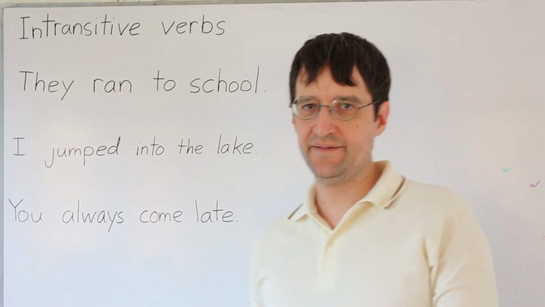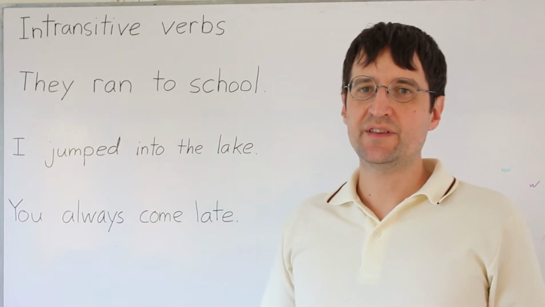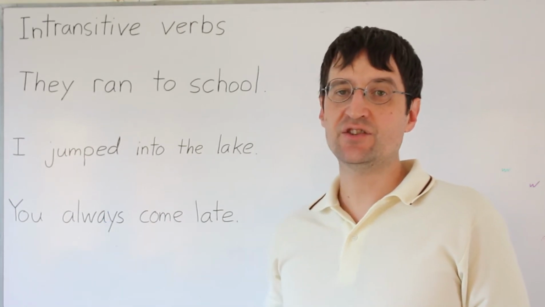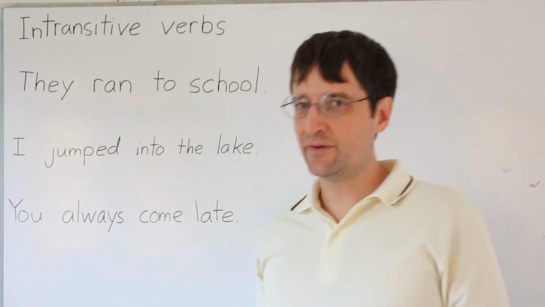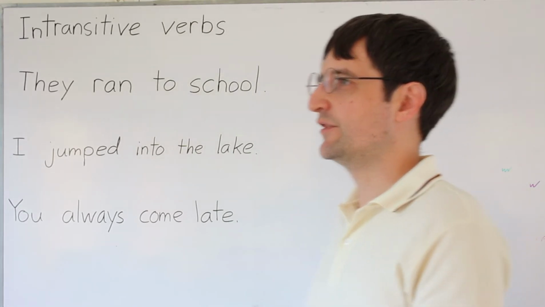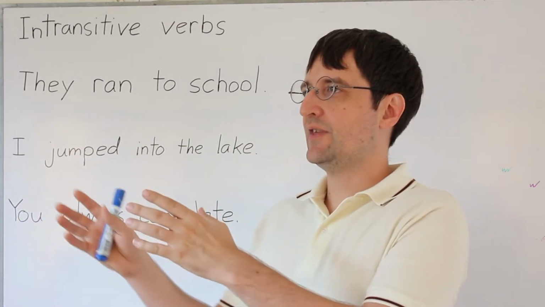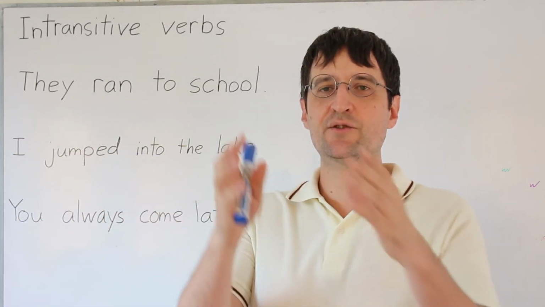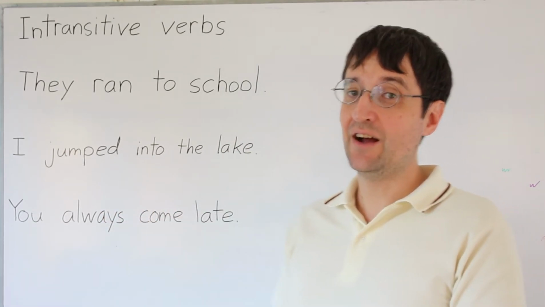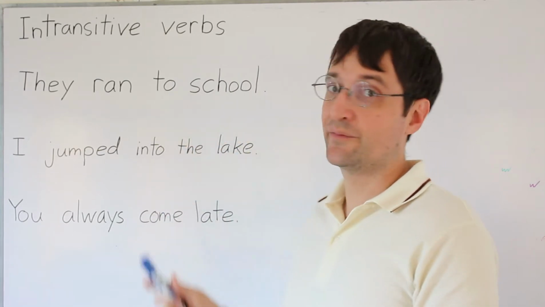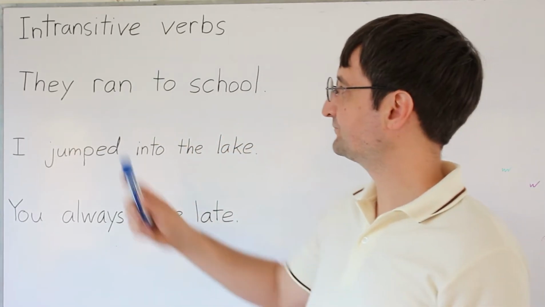Now, intransitive verbs. Intransitive verbs are verbs that don't transfer the action to an object. Normally, intransitive verbs are verbs that have to deal with movement. Movement of bodies, things, through space, through the environment. And so often, instead of taking an object, they use prepositional phrases or adverbs. Let's look at an example.